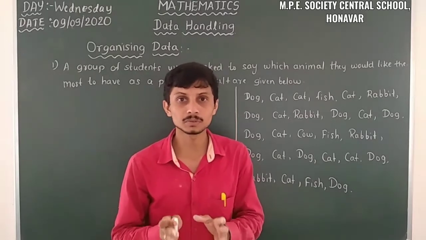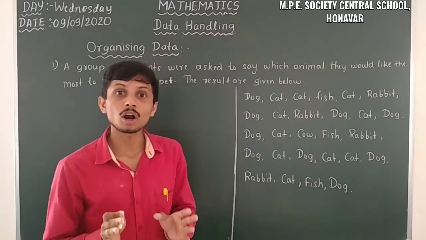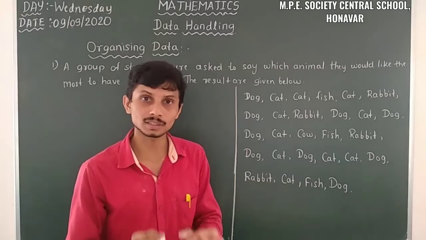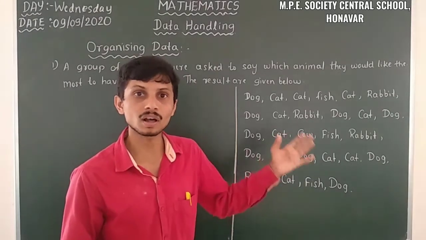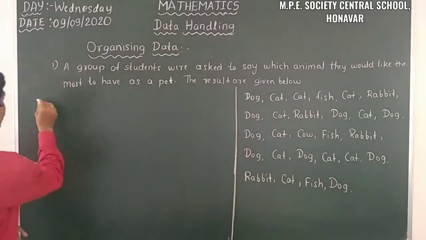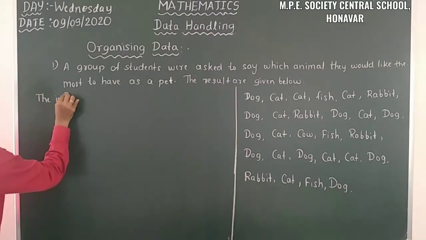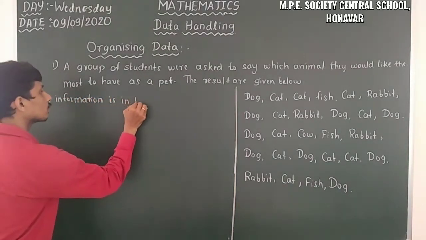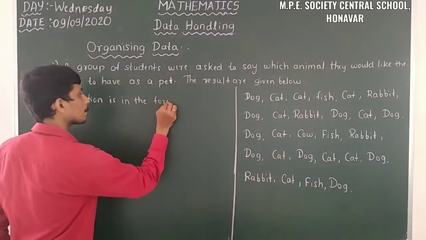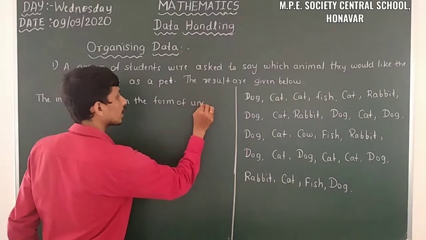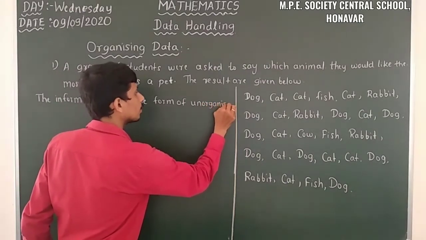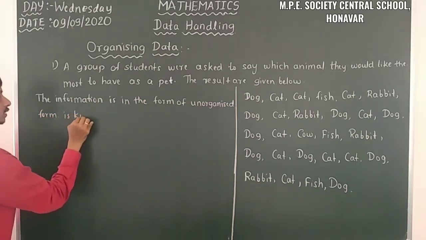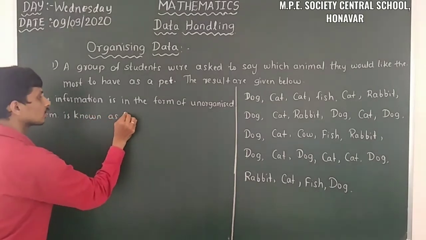That form of information we call raw data. It means the information available to us is in an unorganized form; unorganized form is known as raw data.